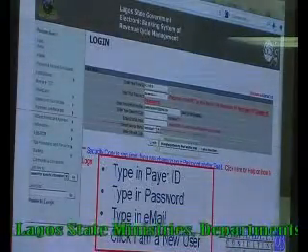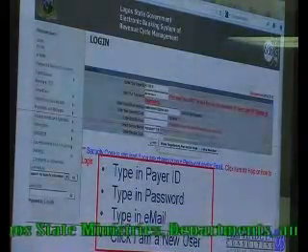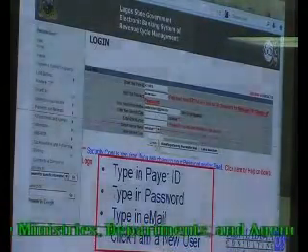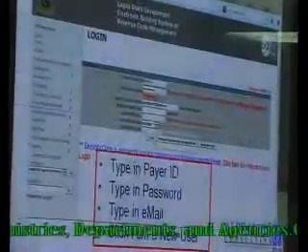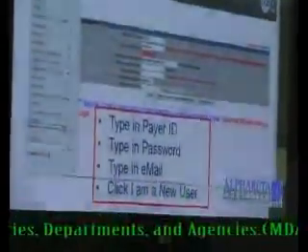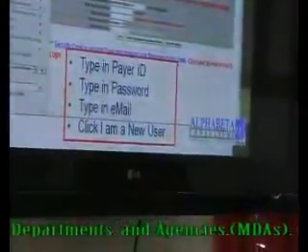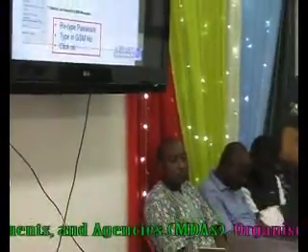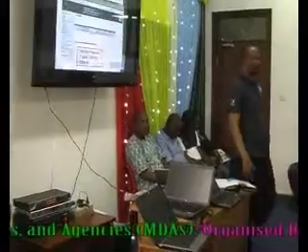Then the third one is I'm a new user. Now you are logging in for the first time. So after you might have entered these three fields, your PID, your password and your email address, you click that third button, I'm a new user. And when you click on that button, it takes you to another page.